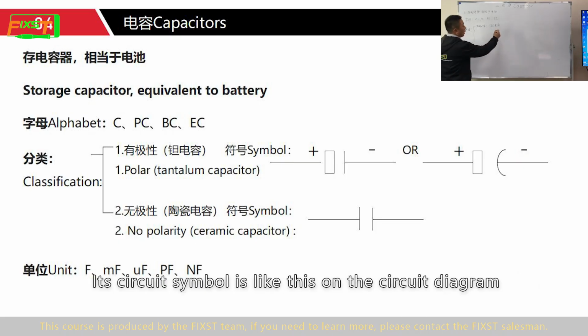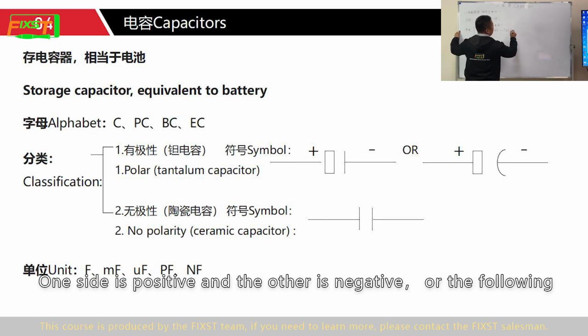Its circuit symbol is like this on the circuit diagram. One side is positive and the other is negative, or the following.